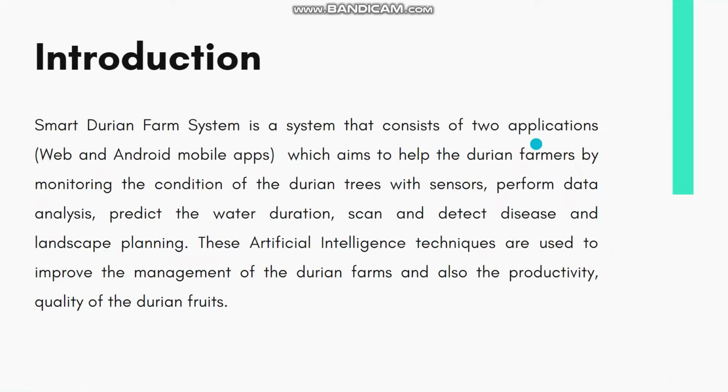My FYP project is Smart Durian Farm System. This system consists of two applications, which are the website and the Android mobile apps, which aim to help the durian farmers by monitoring the condition of the durian tree with multiple sensors to perform data analysis with graphs, predict the water duration, scan and detect the durian disease, and also landscape planning. I believe that by using these AI techniques, it can improve the management of the durian farms and also the productivity and quality of the durian fruits.